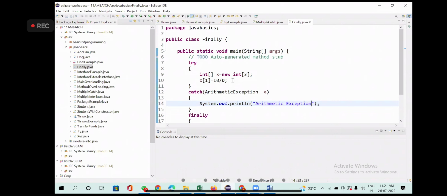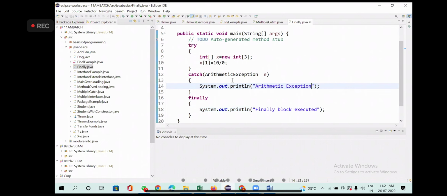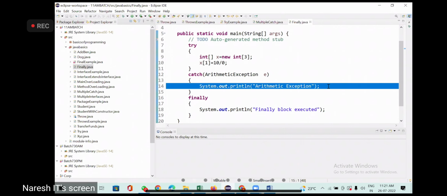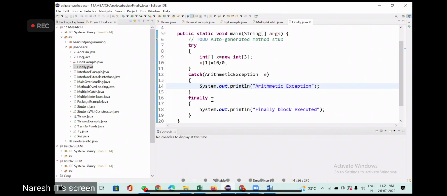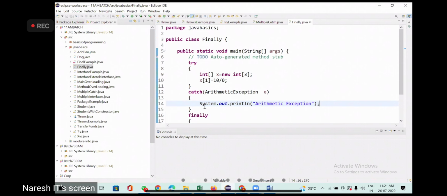Now what I'm doing, I'm having some exception here. What type of exception? Arithmetic exception. So I'm putting my catch block as arithmetic exception. Then whatever code you want to write, you can write here. And then finally, finally is a block which will be executed all the time. Whether you have an exception or you do not have any exception, the finally block will always be executed.